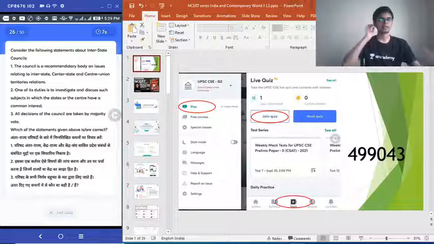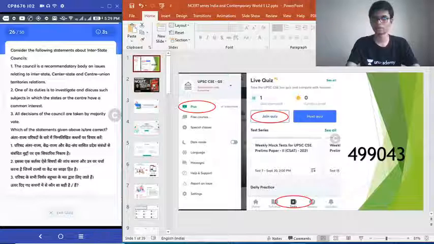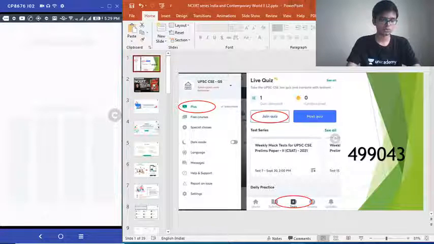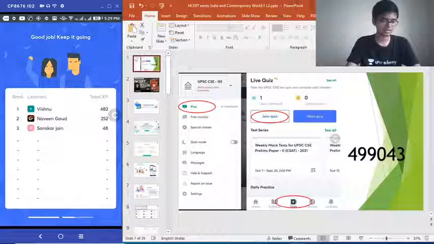Regarding interstate councils, which of these is or are correct? Very important. I hope you have read your Lakshmikant textbook. In it, this is very well explained. If you haven't read this portion in Lakshmikant, please do go through it again. Nobody getting it right. Option A is the right answer.